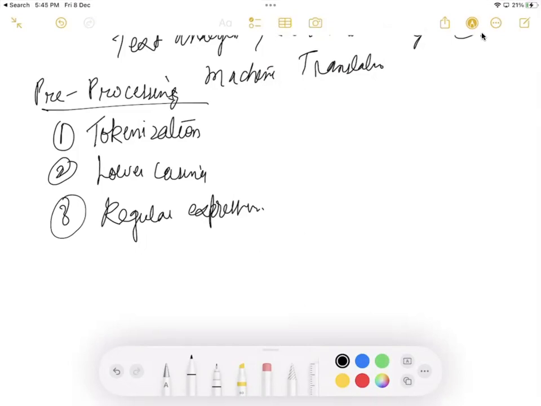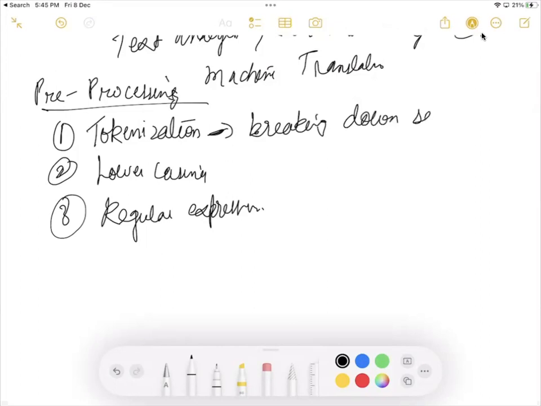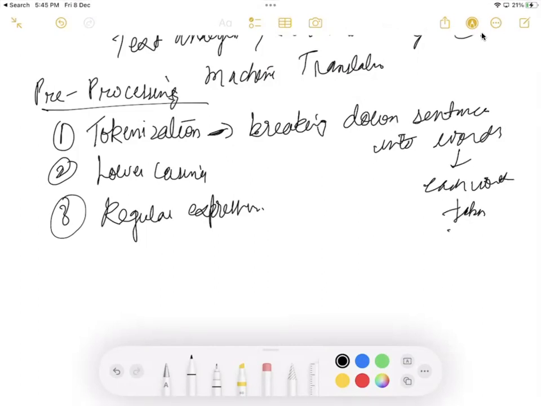So it's breaking down sentences into words, and each word is called a token. Breaking down into words is the process we call tokenization.